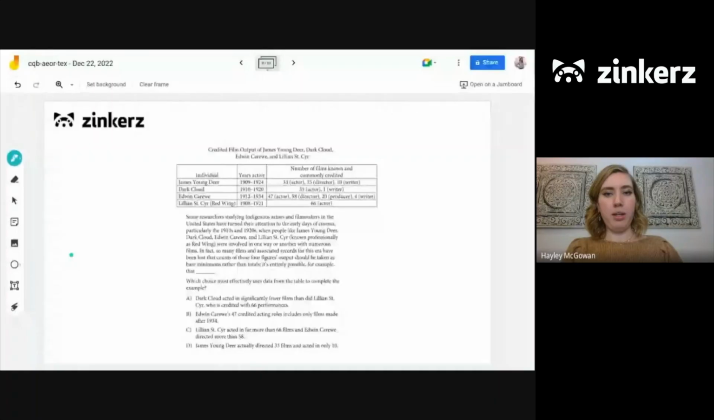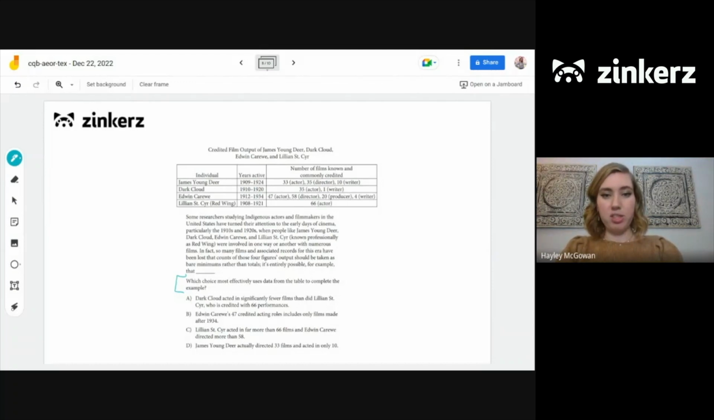So we can see here that we have our question down here. Which choice most effectively uses data from the table to complete the example? So when thinking about these problems, we always want to make sure that we actually understand the data that's being presented to us. We can't answer the question unless we truly understand what they're trying to tell us. But let's start with the context from the passage to help us support our understanding.